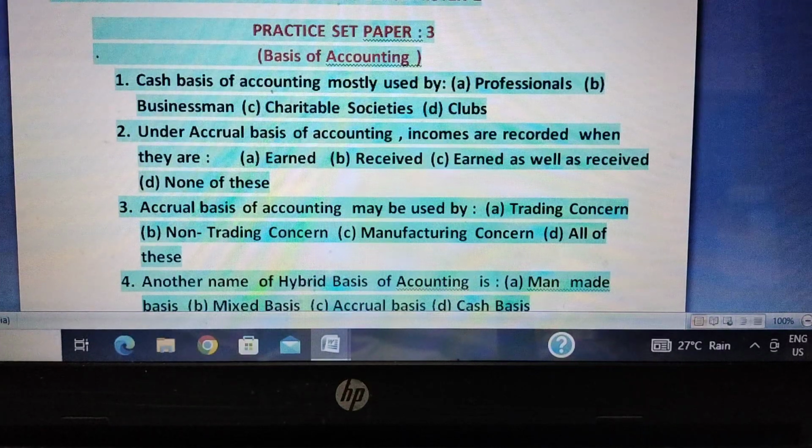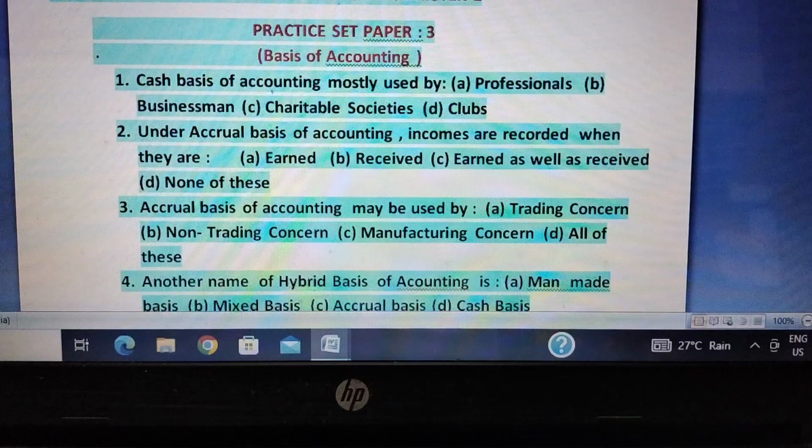Before going through the various MCQ questions, I would like to highlight the meanings and concept of the different bases of accounting. There are three bases of accounting: one is cash basis of accounting, one is accrual, and third is the mixed basis. Cash basis of accounting deals with only cash receipts and cash payments, whether it is related to a particular year or not. It does not take into consideration any outstanding or prepaid or pre-received. So it does not follow the double entry system of bookkeeping.